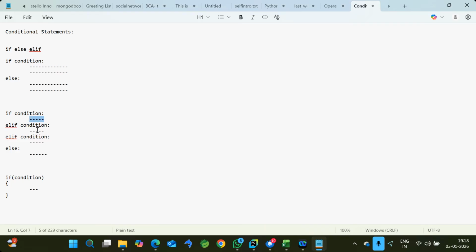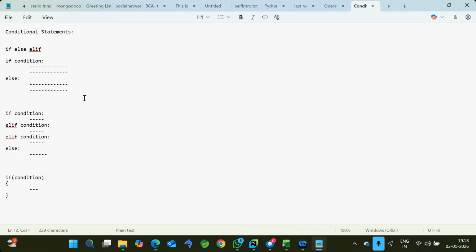But if none of the conditions matched, then by default the system will execute the last block called the else block in the application. Okay. So likewise, the if condition will execute condition by condition checking. So is the syntax clear for you?